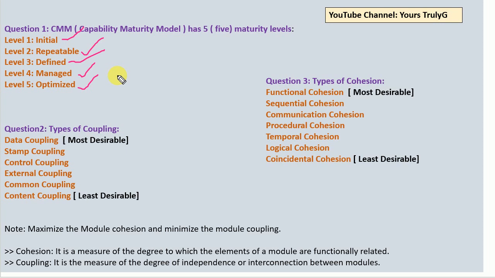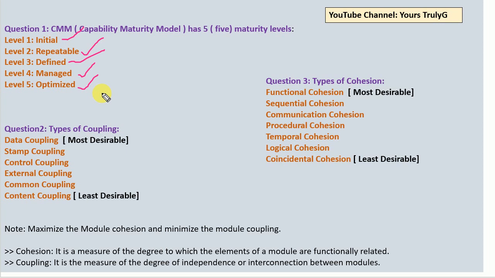What they can ask is, what is level 3 in the CMM model, or what is level 4 in the CMM model? So you have to remember all the levels. Level 1 is initial, level 2 is repeatable, level 3 is defined, level 4 is managed, level 5 is optimized. And I just wanted to give you a brief about what CMM actually is.